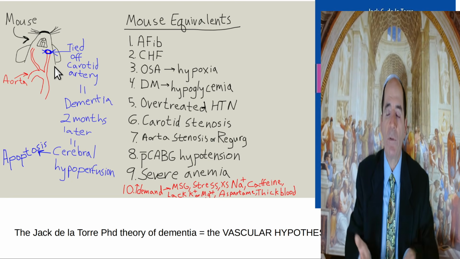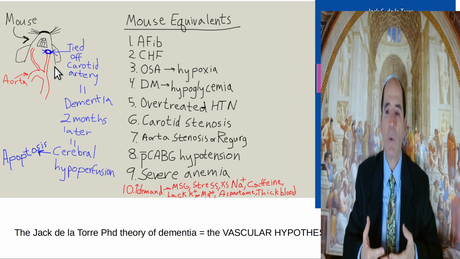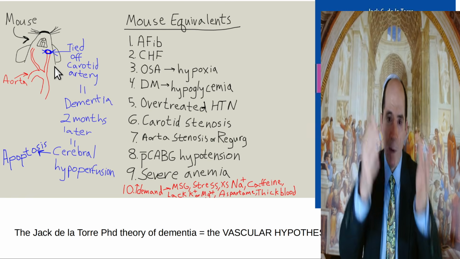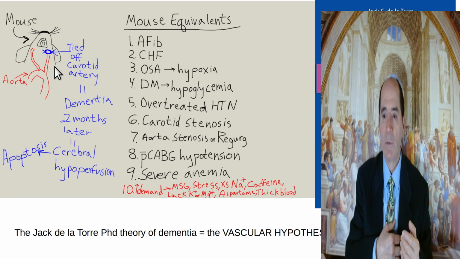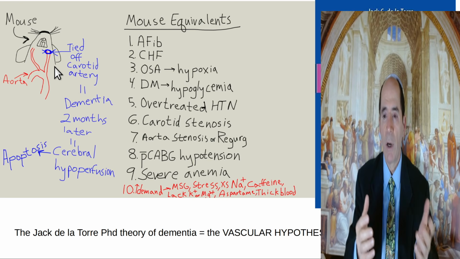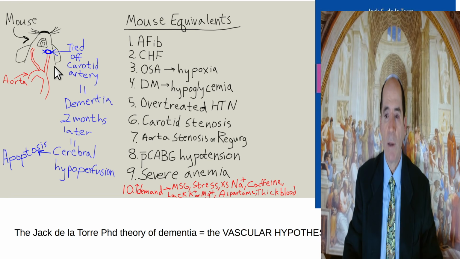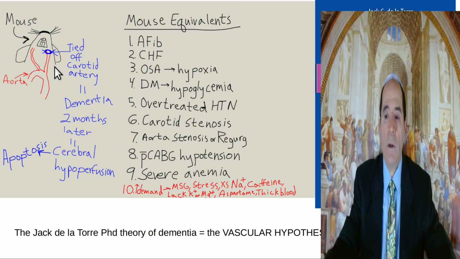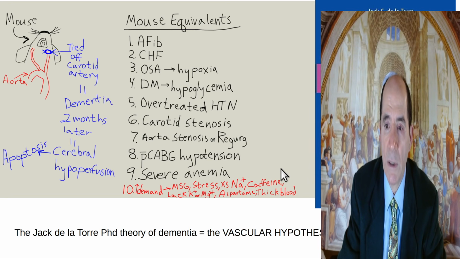Congestive heart failure, you can't pump enough blood to the brain. Mouse equivalent, global mouse equivalent. Atrial fibrillation, 25% drop, you lose the atrial kick, mouse equivalent, okay. Aortic stenosis, aortic valve disease on the heart, aortic regurgitation, you're like the mouse. Go for open heart surgery, CABG, coronary artery bypass graft for coronary artery atherosclerosis. They run him hypotensive post-op. They ran my dad like 95/60, so he doesn't bleed at the anastomosis, the plug-in sites of the arterial grafts. You're like the mouse. That's why a lot of people get cognitive decline after vascular surgery, at least like 15% or more, and that's called pump head.